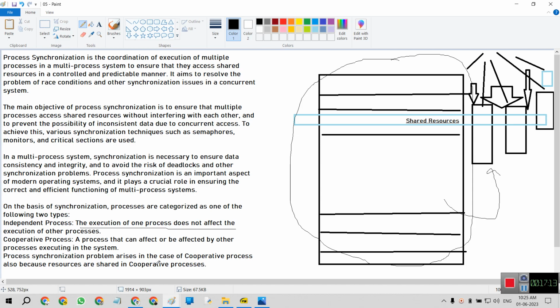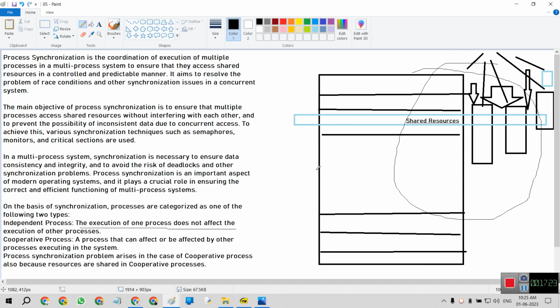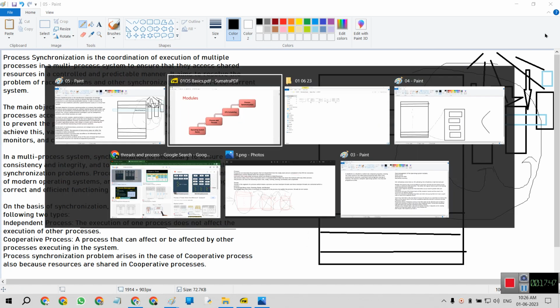Then cooperative processes: a process that can affect or be affected by other processes executing in the system. Like if we take these three processes, on the completion of one there must be an effect on another process, and the second process must have an effect on the other process. This is called cooperative processes. Process synchronization problems arise in the case of cooperative processes, because resources are shared among cooperative processes.